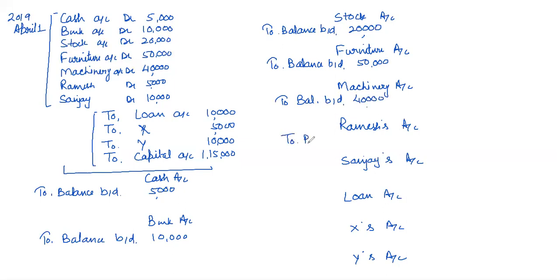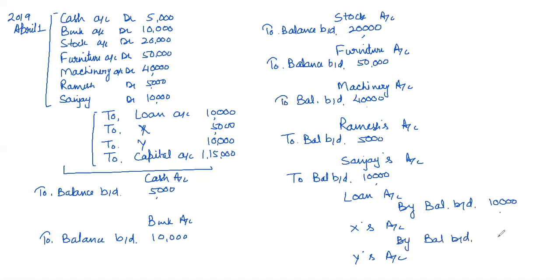Ramesh, to balance brought down, amount of Ramesh will come, which is 5,000. Sanjay, to balance brought down, amount of Sanjay will come, which is 10,000. And loan is one of our liabilities. So opening balance will come in credit side, by balance brought down, and amount of loan will come, which is 10,000. X is also one of the creditors. So treatment will come in credit side, by balance brought down, and amount will come 5,000. And Y, by balance brought down 10,000.